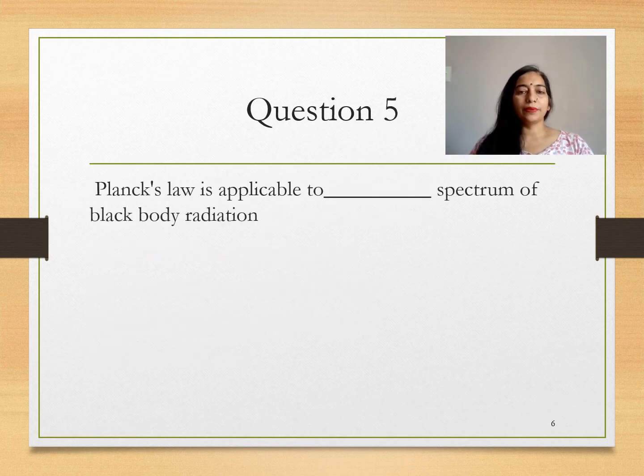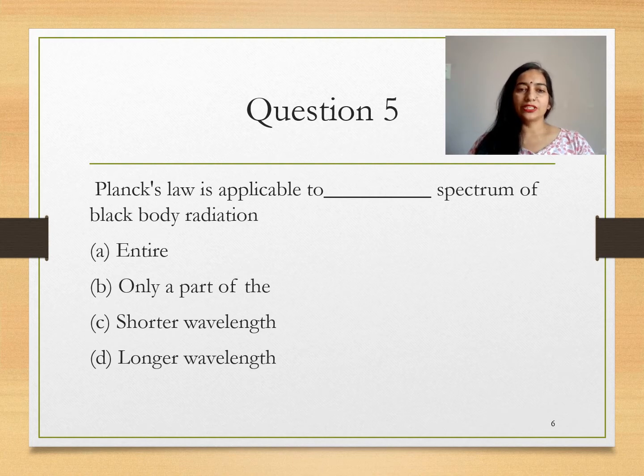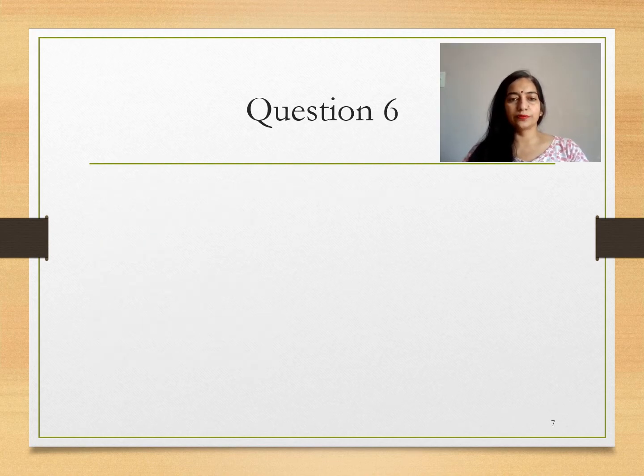Planck's law is applicable to dash spectrum of black body radiation: entire, only a part, shorter wavelength, longer wavelength. So Planck's radiation law is applicable to the entire spectrum. It explains the entire spectrum, like at shorter wavelength and longer wavelength. So the graph can be explained in both regions.